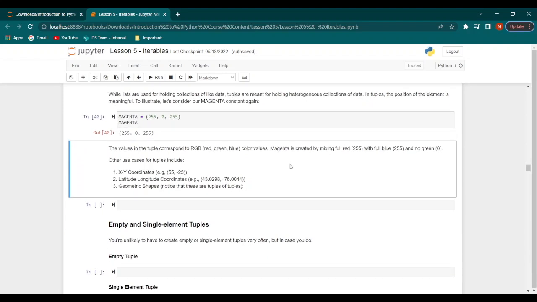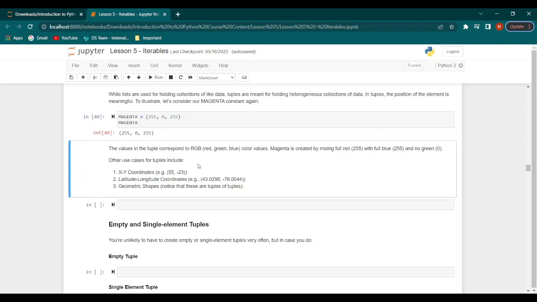Now in this case, the values that we pass to the tuple correspond with the RGB color values. RGB is the red, green, blue color values. So when we want to create magenta, we create it by mixing complete red with a complete blue, but no green at all. That is why we have red 255, we have green 0, and then we have blue as 255.